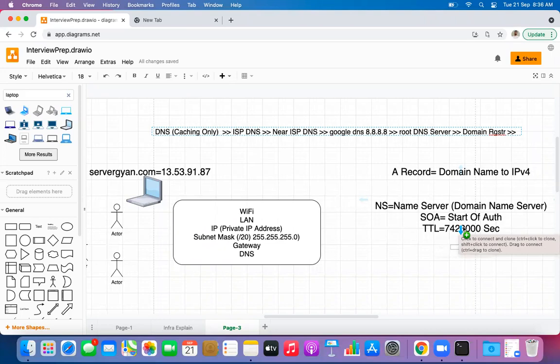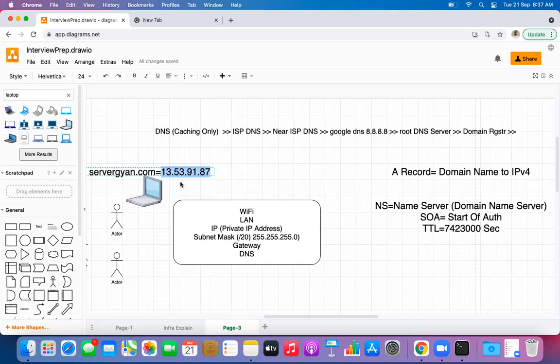But where is the problem? For example, this IP address, or this server, is hacked. The server where the IP address was associated is hacked now. Some other person has hosted some malicious content over here, which is really not good. That could be anything. Maybe there is a competitor of mine who has hired some hackers, and now they are trying to access my website and running their promotion on my website.